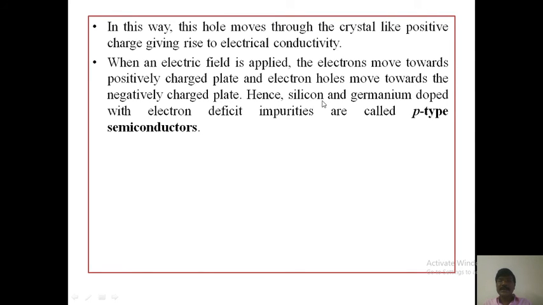Hence, silicon and germanium doped with electron deficient impurities are called P-type semiconductors. Dear students, this is about the band theory of solids and classification of solids, and also the doping process, which has two ways, that is P-type semiconductors and N-type semiconductors.